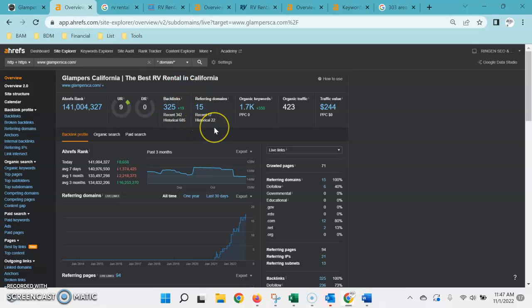So to give you a quick example, let's say one of the local news stations did an article for the top 10 best RV rental companies in California. And in that article, the reader could click on a link and it'll bring them to your website. That would be considered one backlink from one referring domain. Now, these backlinks can come from many different forms: blogs, editorials, guest posts.